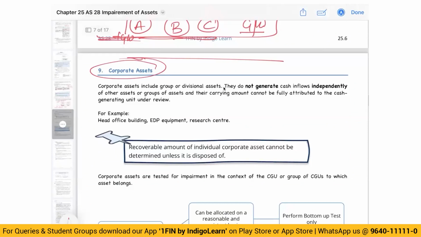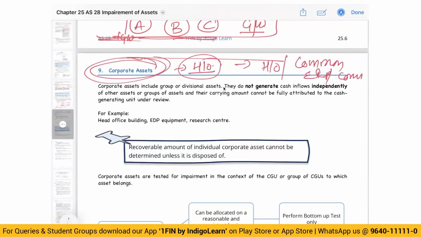Then we have something called corporate asset. Corporate asset basically means assets which are related to head office and all, which cannot be allocated to a specific CGU directly. For example, head office asset, common ERP systems, common computer systems.